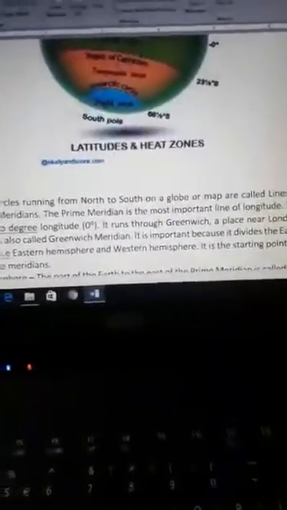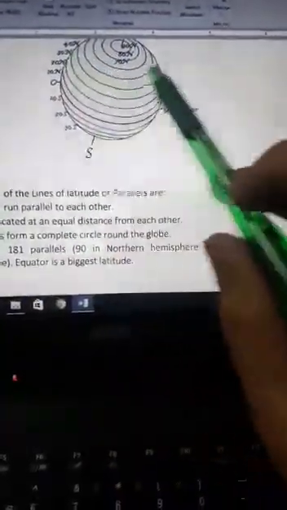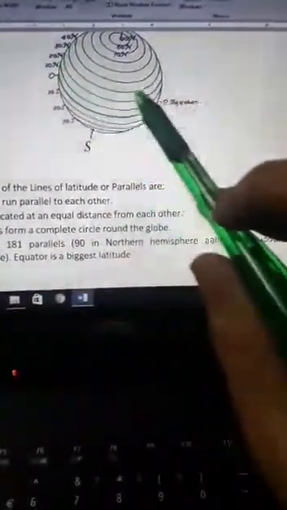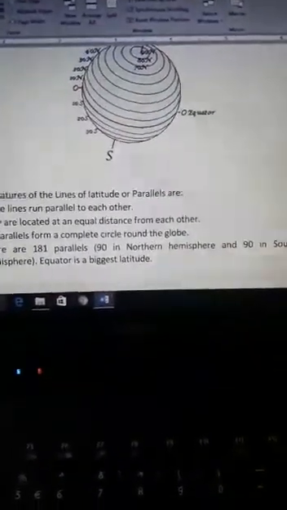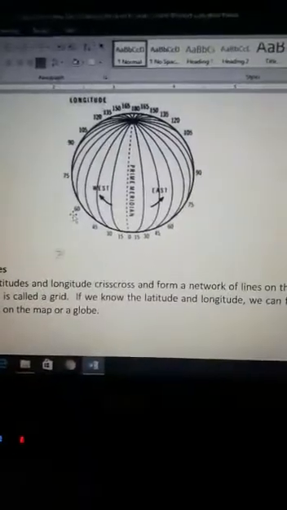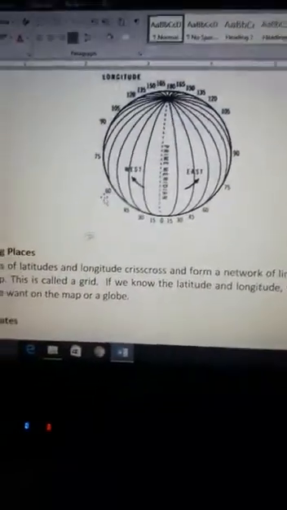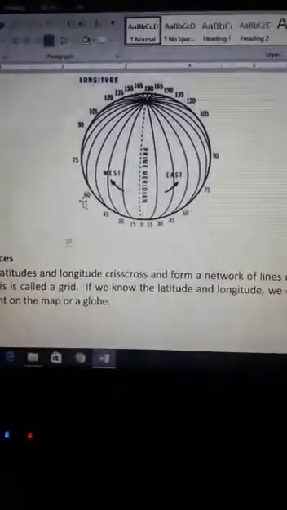As you can see in the diagram also, as we move towards the poles, these circles become shorter and the size of the latitudes decreases. So longitudes, or you can say meridians, are of the same length.